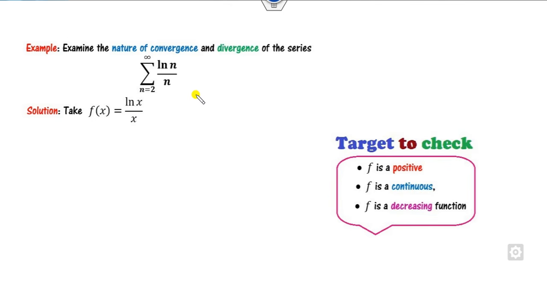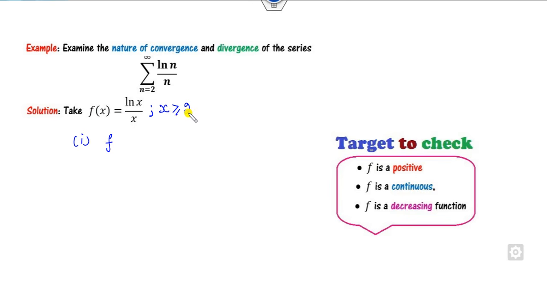Look at this another one. Again, if you apply the root test or the ratio test, you will easily get that this is divergent. Fine. Now what you can do, you can start with f of x equal to ln x over x, where x is greater than or equal to 2. Then your target is to check whether f is positive.